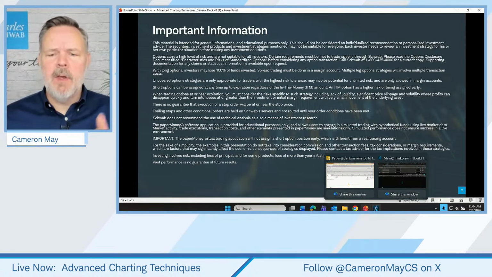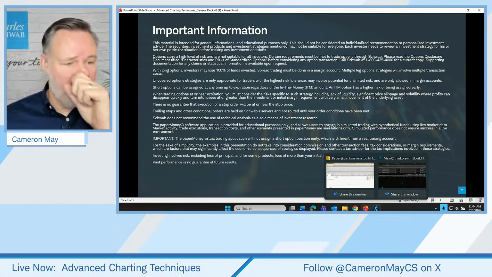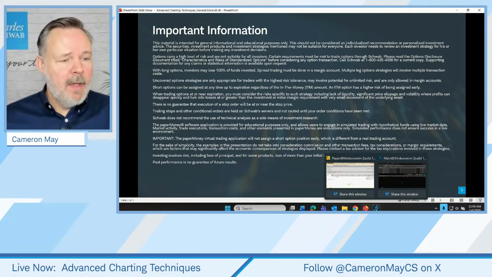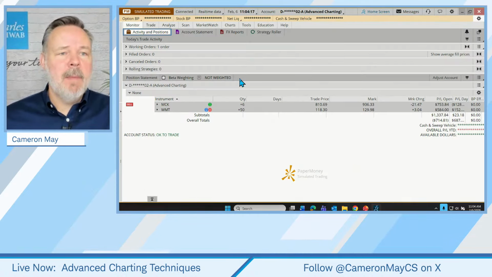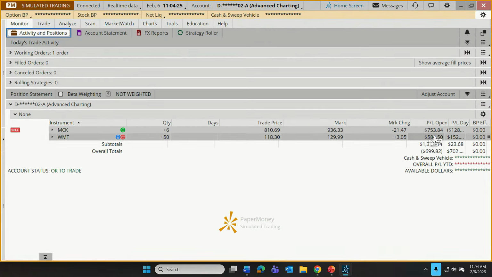First thing that we do each week, though, is we look at our existing positions and we look at the markets. But let's go to the Thinkorswim desktop. This is the paper money trading software platform. You can see right up here, we're in the simulated trading environment. Here are two current positions, both doing quite well, both quite profitable.